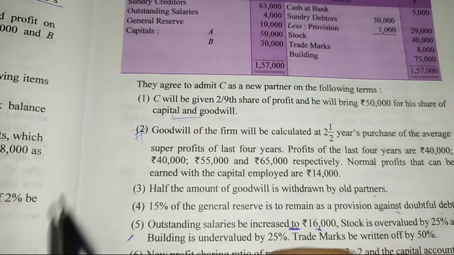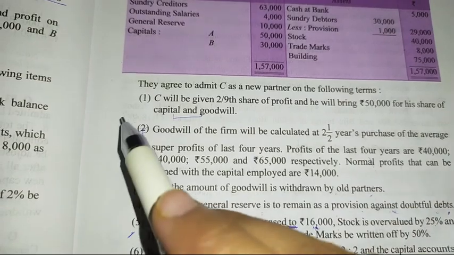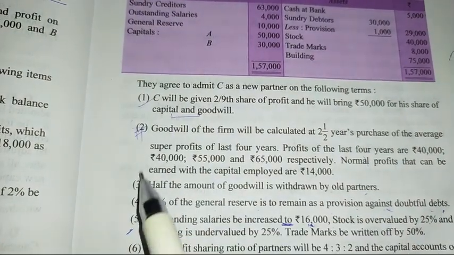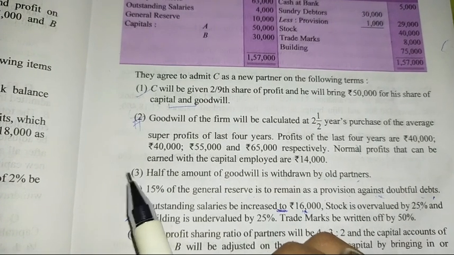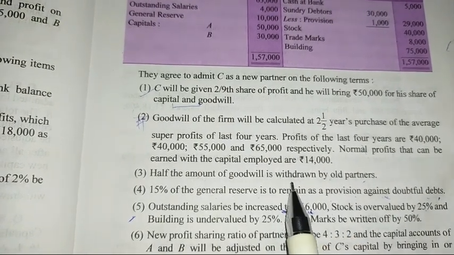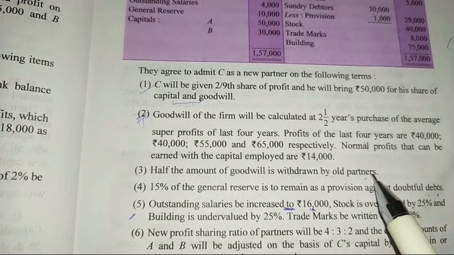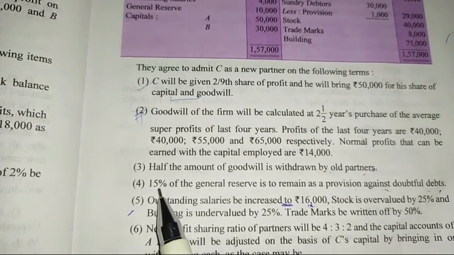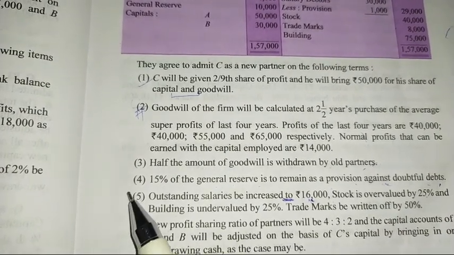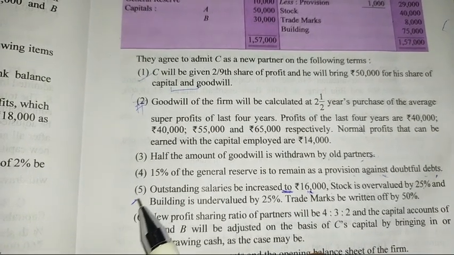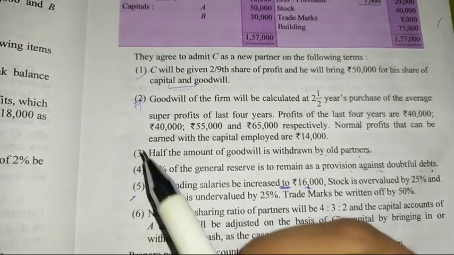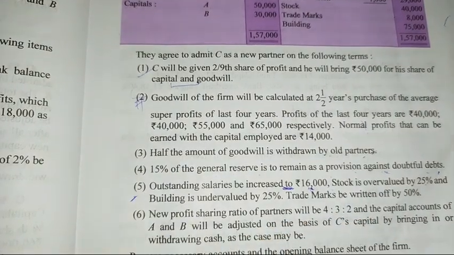Okay, students, we have made the entry of C's admission, we have made the entry of goodwill, but the third point, that is half of the amount of goodwill is withdrawn by the old partners, this entry is still remaining. We have made the entry of the fourth point also, general reserve. We have made revaluation account as per point fifth. So now let's do the third point.